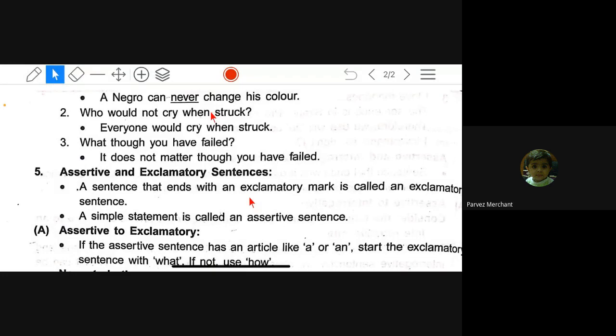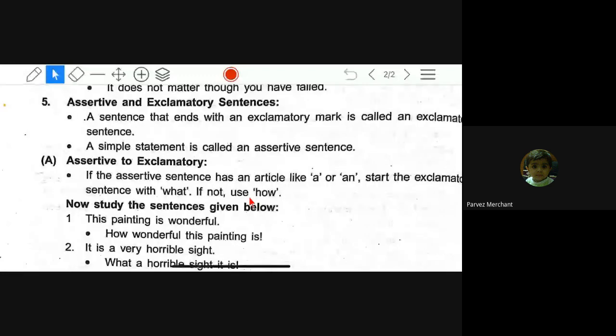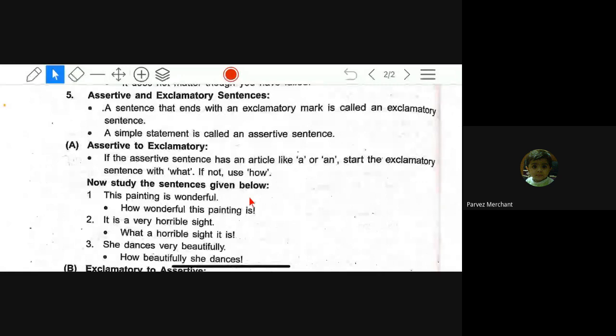So I hope you have understood both the topics, assertive to interrogative, interrogative to assertive, and today assertive to exclamatory and exclamatory to assertive. Please go through this assertive to exclamatory right now, because this is very important for 10th also. Don't leave a single doubt. Ask me right now. Just read it in your mind and ask me if you have any doubt. I don't mind explaining again. What I explained, I think it was really easy, but still, if you have doubt, I welcome your doubts.